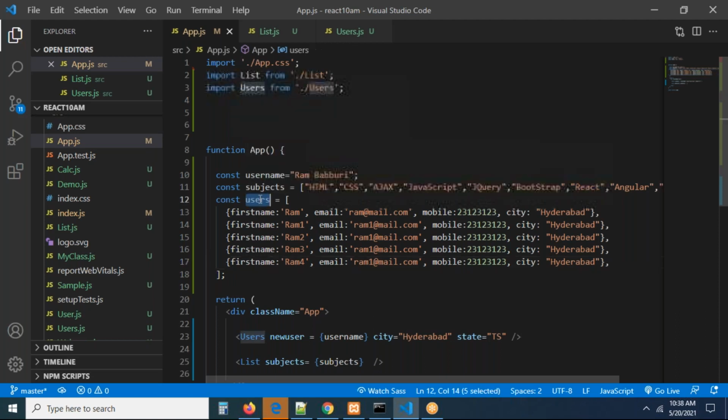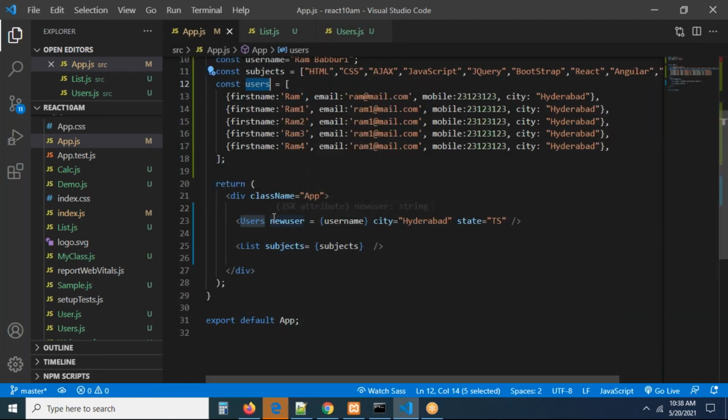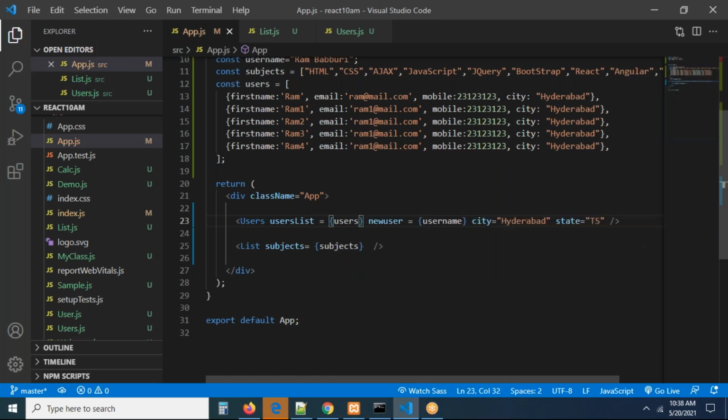Now this users list you are passing to your user component. Already we passed some data to this, and again I am passing this list as users list. Can you see I'm taking a capital here, equal to, now you can go and take users, guys. This is exactly what is passing to it.